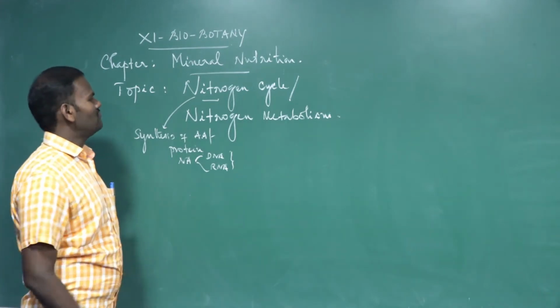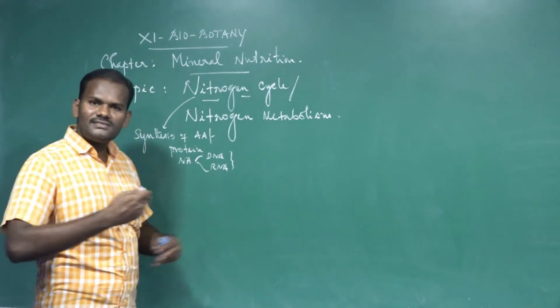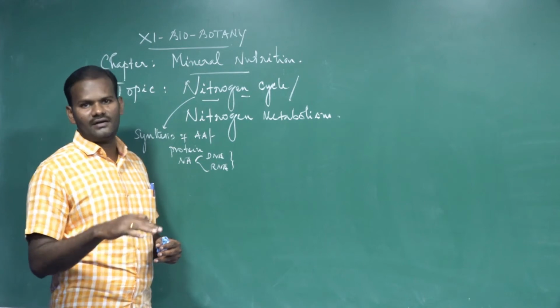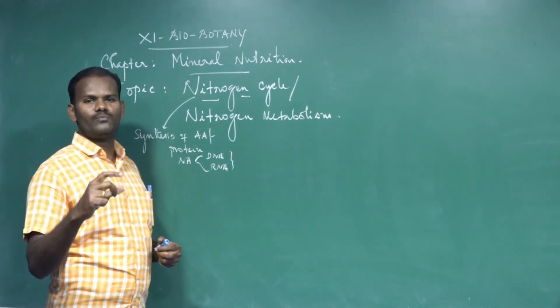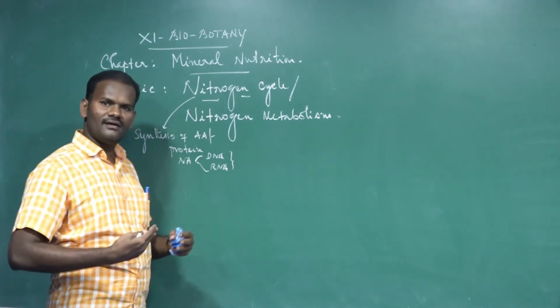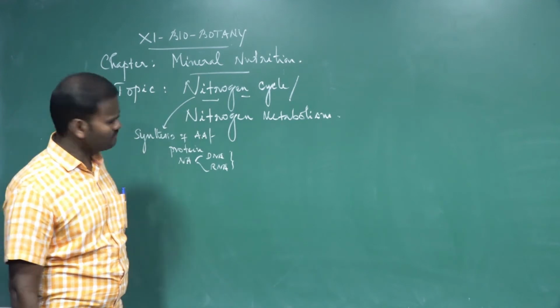So where is the source of nitrogen? Then what is called nitrogen cycle? It is a regular cycling of nitrogen among the living organisms or in the reservoir pools in the lithosphere, on the rock. It is a regular cycling among the living organisms. These are called nitrogen cycles.